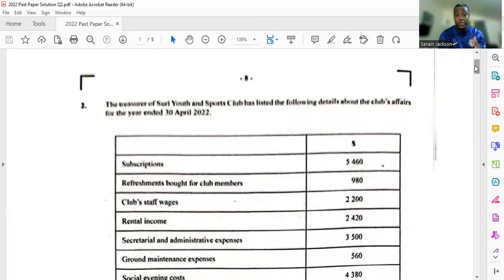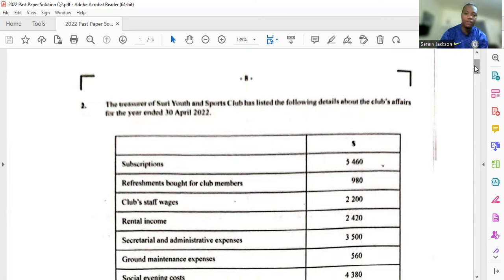Question 2, as a matter of fact, is a receipts and payments account question. If you haven't done receipts and payments as yet, you may not understand some of the terminologies and some of the things that will be happening. It's a combination of receipts and payments and bank reconciliation. It's a weird question if you ask me. But let's look at it.